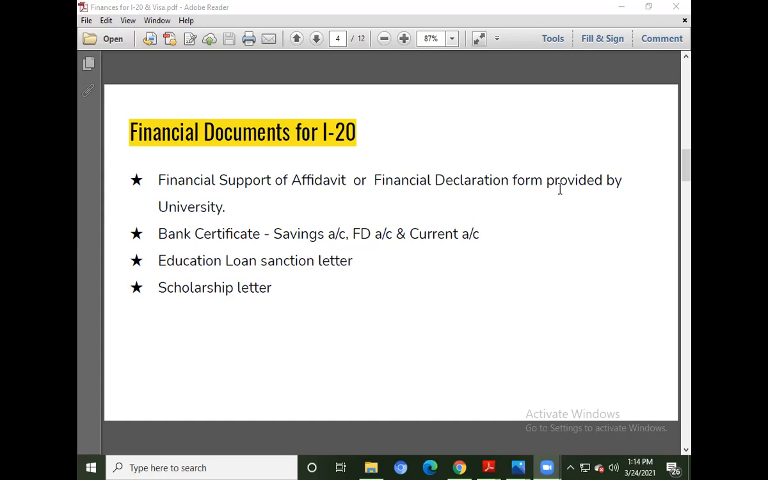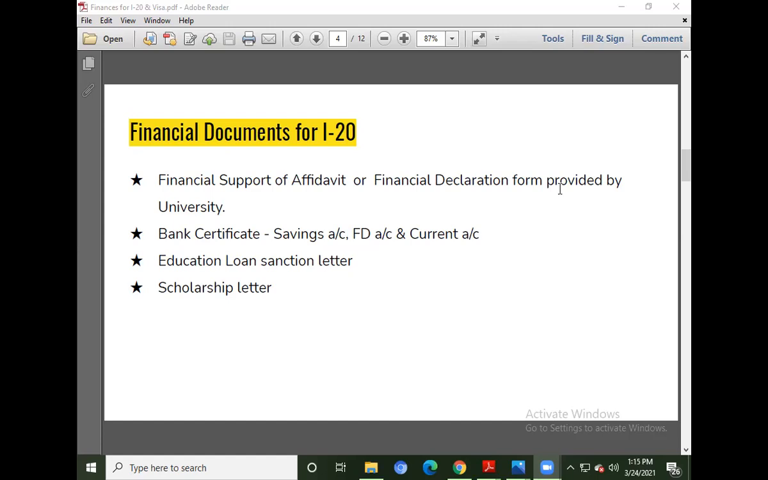So these four are the important documents which are required by any university. The financial declaration form obviously is provided by the university. You don't need to make any extra effort to get that form. And bank certificates, education loan sanction letters, and scholarship letters are additional things which support the finances.